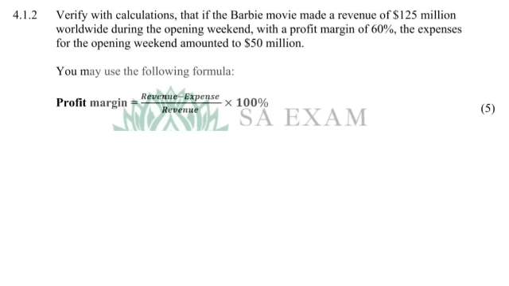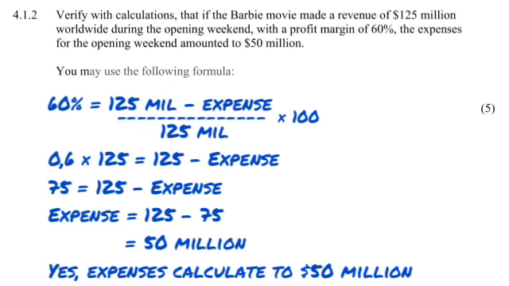Profit margin is equal to revenue minus expense all over revenue times 100. So they told us the profit margin is 60%. So where there's profit margin, we are just going to substitute the 60%, and then we are going to minus the 125 million as our revenue. The expense we don't know, so I'm just going to write expense all over the revenue of 125 million.